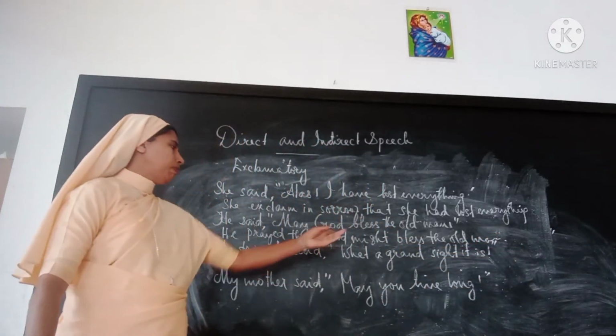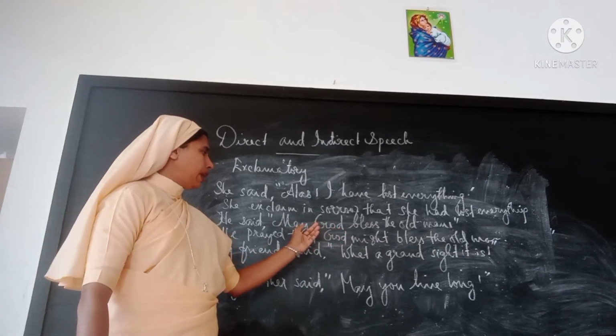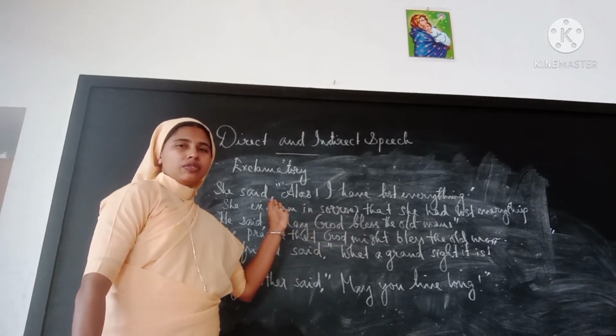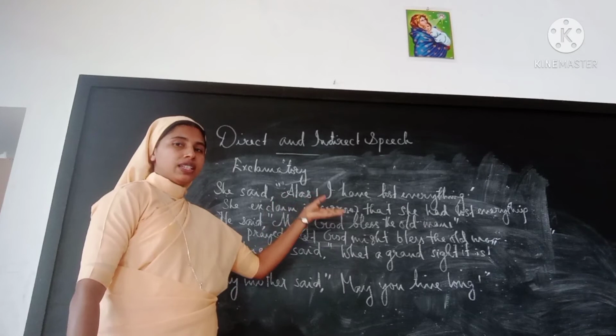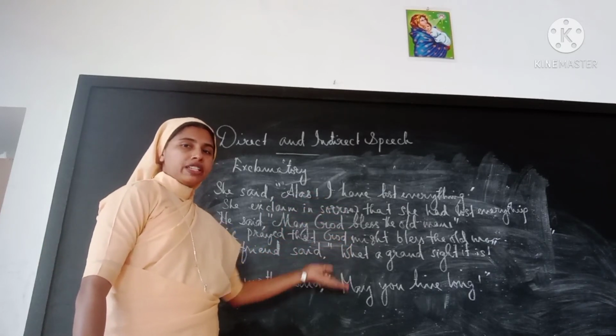God might bless the old man. You see the order. May God is the wishing order, but when it is changed into a statement, this will be God may or God might.